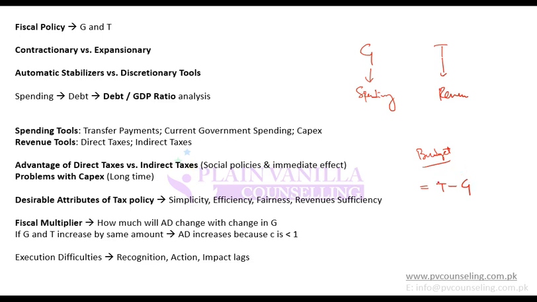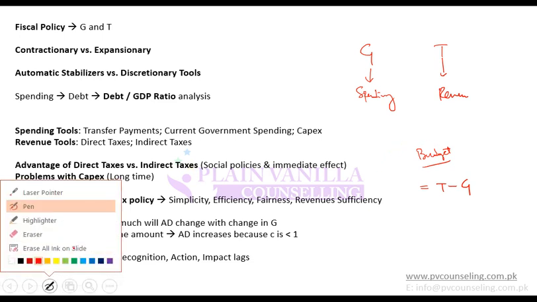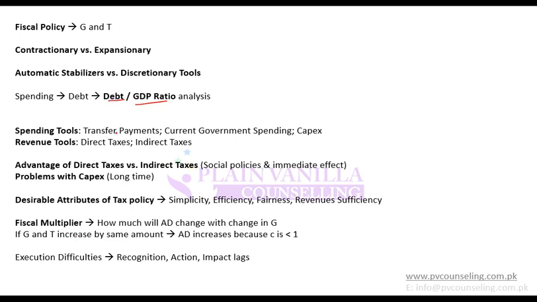If spending is greater than tax, then it is known as budget deficit. When there is a budget deficit, government borrows debt to finance it, and that increases the risk of the overall economy. Now the question is how do you analyze that risk? How much debt is fine and what amount of debt is more risky or less risky? So you gauge it through the debt to GDP ratio.